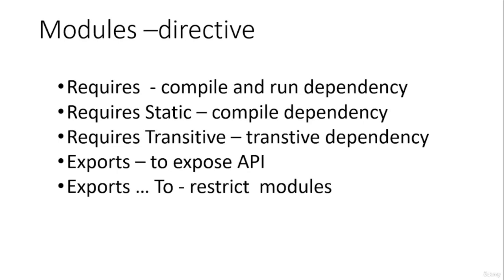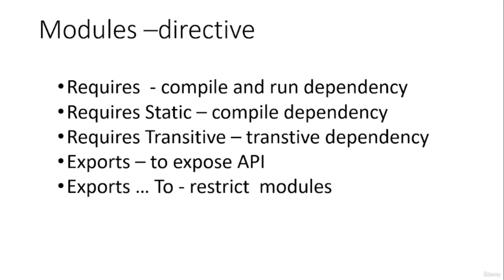And next one is requires static. In the previous case, requires, we add the compile time as well as runtime dependencies to our code, but in case of requires static only the compile time dependencies will be added, so that the runtime dependencies will not be added into the code.